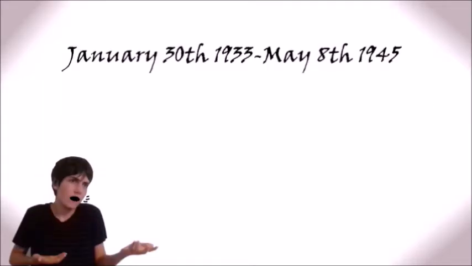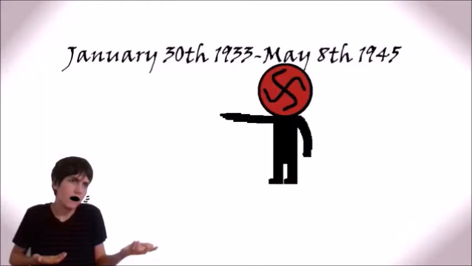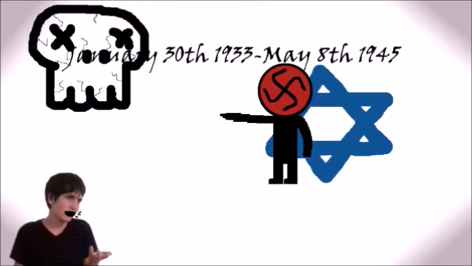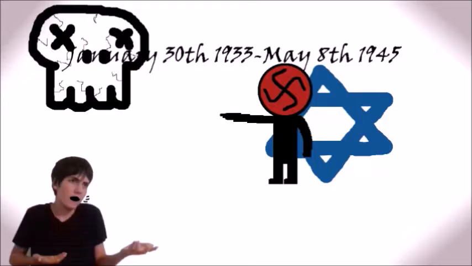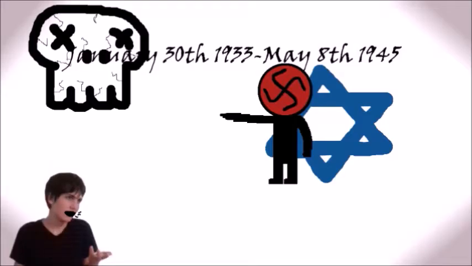The last event is the Holocaust, which was January 30th, 1933 to May 8th, 1945. The basic overview of the Holocaust is there is this guy named Hitler who caused millions of Jews to die. The reasons behind how Hitler convinced people that the Jews were such bad people was for blaming them for all the current troubles that Germany had at the time, which included money problems for World War I, and the Treaty of Versailles that was hindering them of land and army power. Now, these weren't the only possible motives for Hitler.